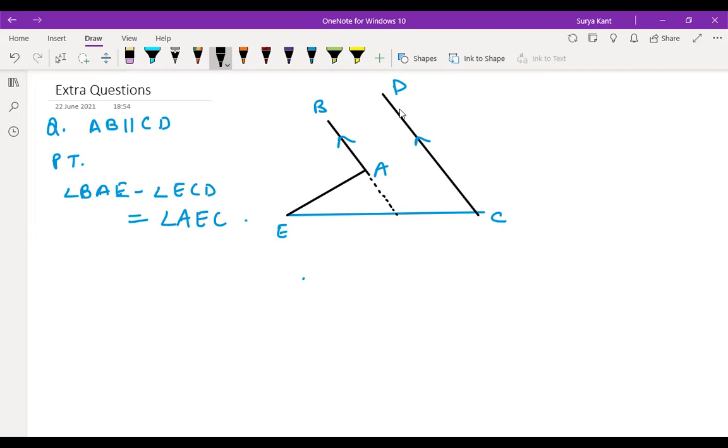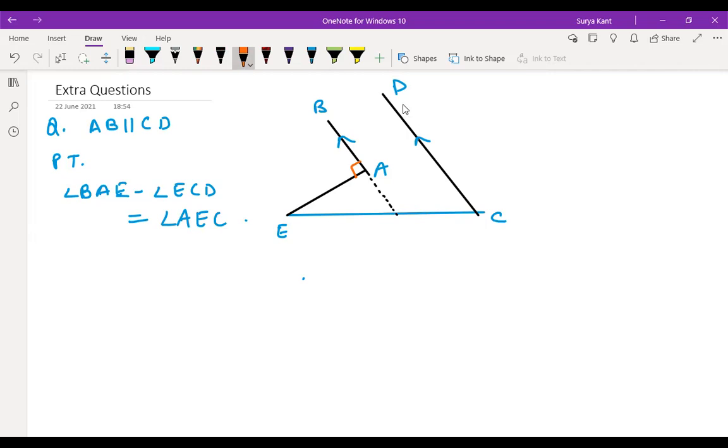Okay, then BAE. Which angle is BAE? You are having the angle BAE, 90. You can't say 90, we don't know that it is 90 or not. Nothing is there, no perpendicular or something like that.